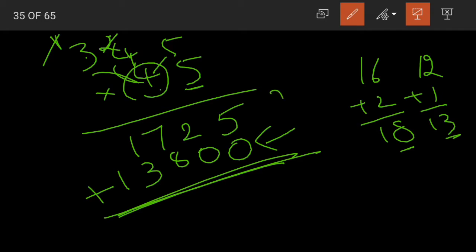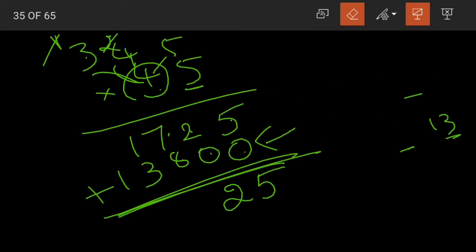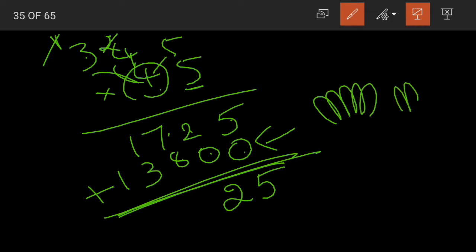Yes, what should we do? These are our partial products. We need to add 5 plus 0, 5; 2 plus 0, 2; 7 plus 8. How do you add it, children? Keep 7 in mind and after 7 start counting: 1, 2, 3, 4, 5, 6, 7, 8. These are our 8 fingers, right? Yes. So keep 7 in mind and after 7 start counting: 8, 9, 10, 11, 12, 13, 14, 15. What is the total? 15.